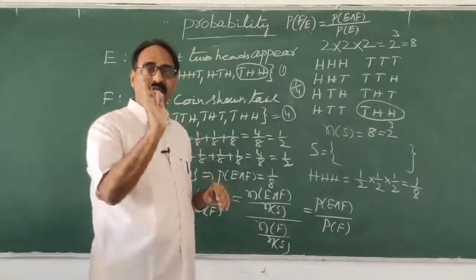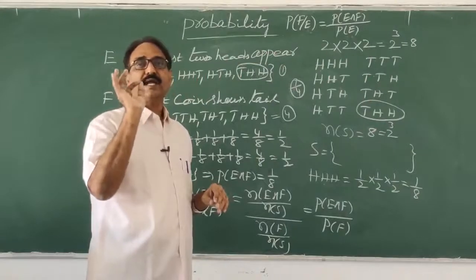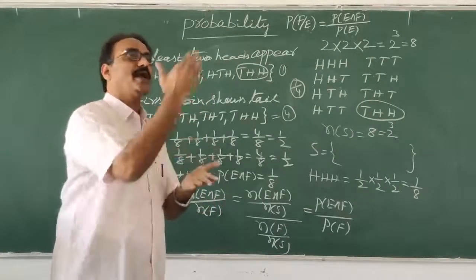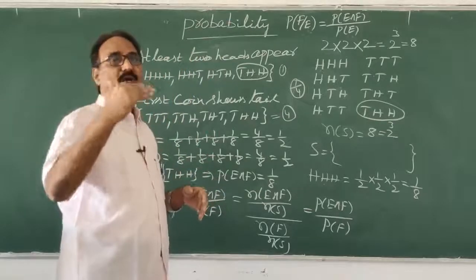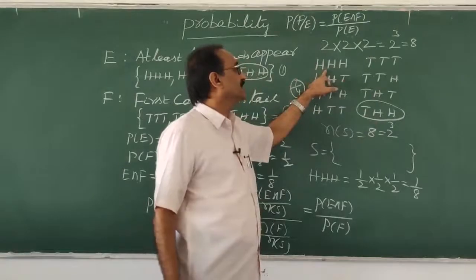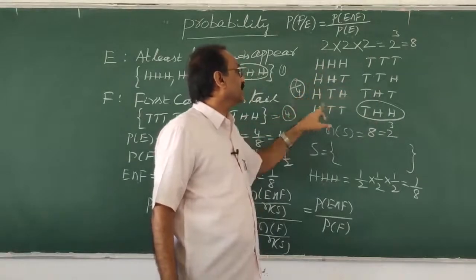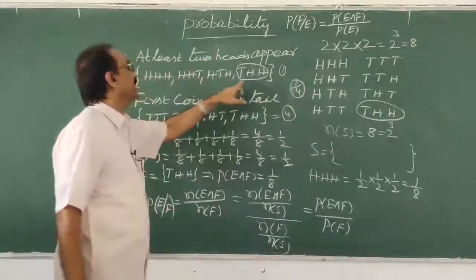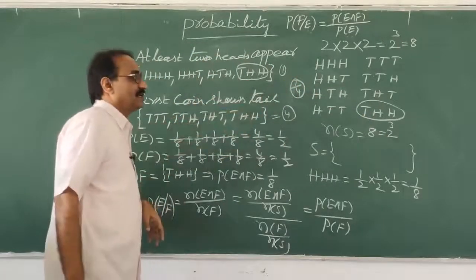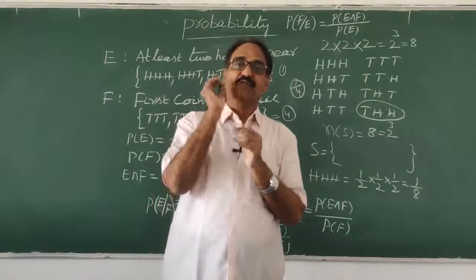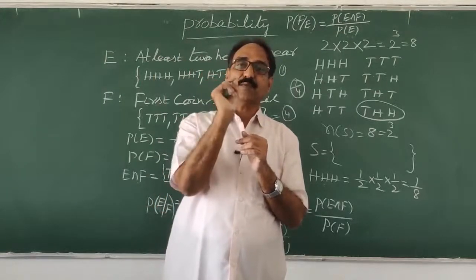Next, there is an event E where we get at least 2 heads. What is the meaning of at least 2 heads? 2 heads and above. How many are there? HH is there, HHT is there, HTH is there, THH is there. That's why I wrote them in the sample points. Next, F is an event where the first always appears tails.